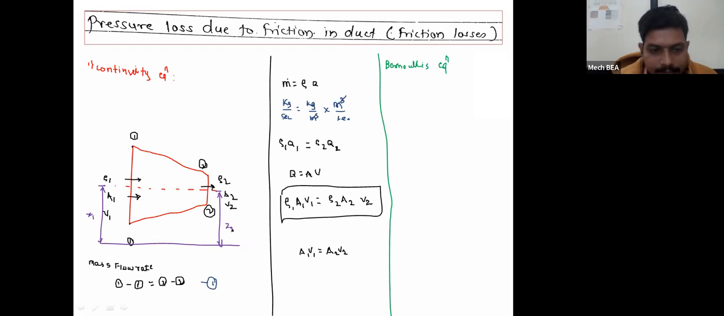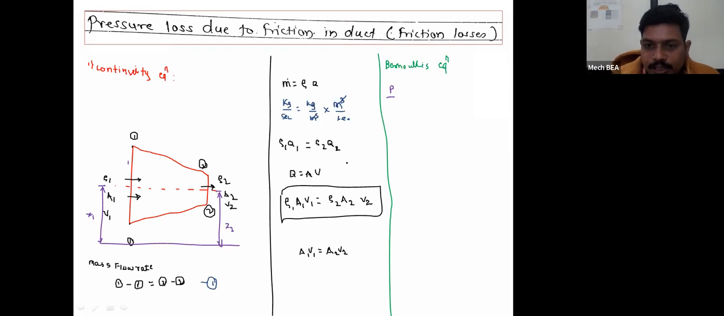Then according to Bernoulli's theorem, total energy at section 1 is equal to total energy at section 2. If I want to calculate the total energy at section 1, in general, according to Bernoulli's theorem, the total energy at any point in a variable cross-section area pipe will remain constant.